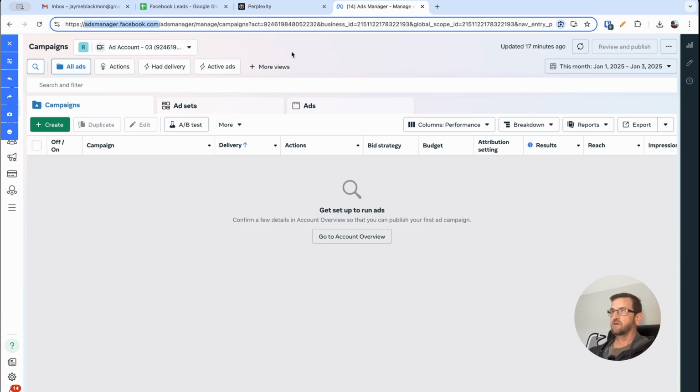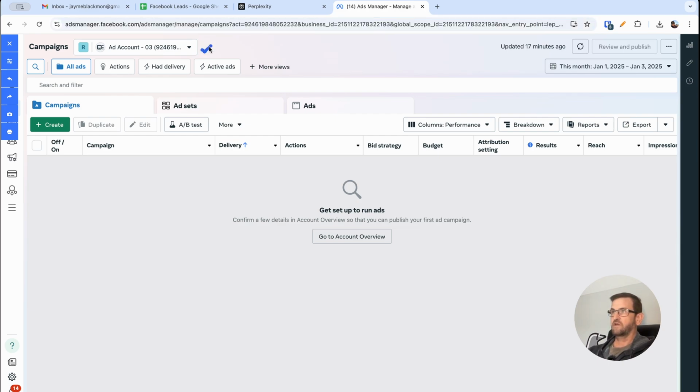So once you get all that set up, you'll see a screen that looks similar to this. Okay, and then what you'll see here is your ad account here at the top. Okay, so you got that. And if you have multiple ad accounts, which you can set up, I don't really recommend doing that. There's no need to, typically. You'll see here that you have campaigns, you have ad sets, and ads.